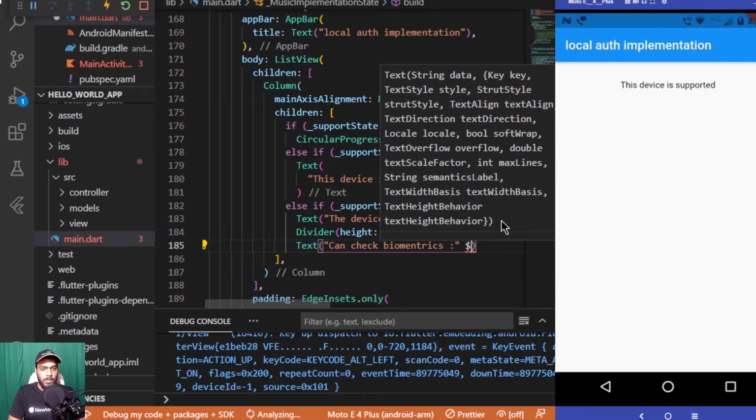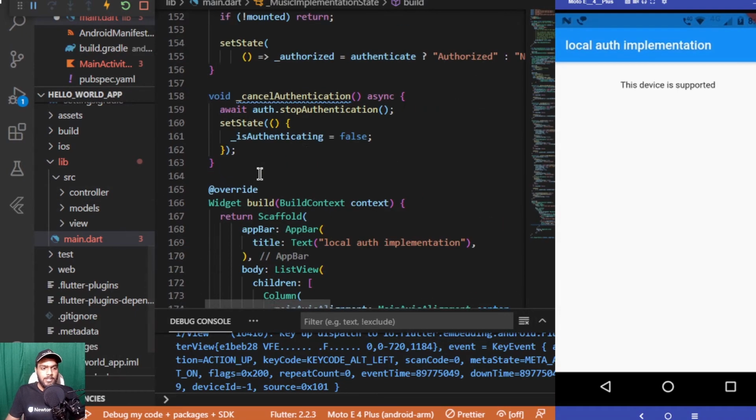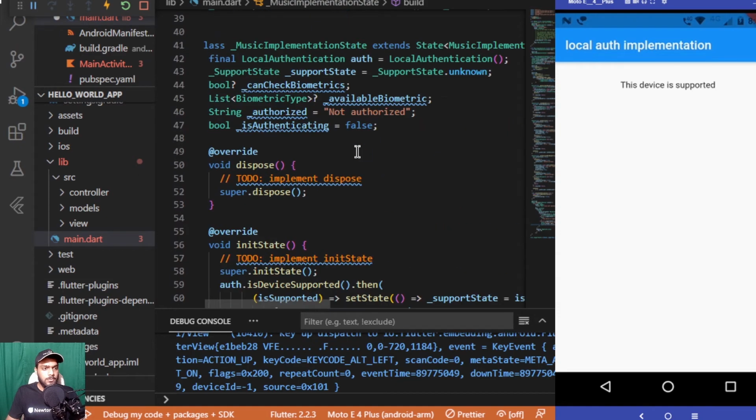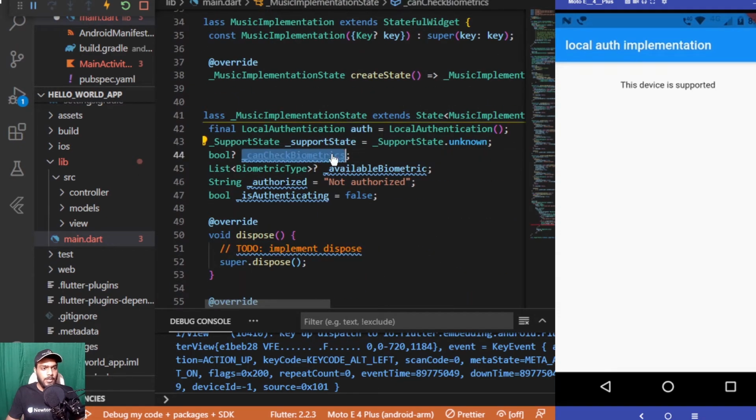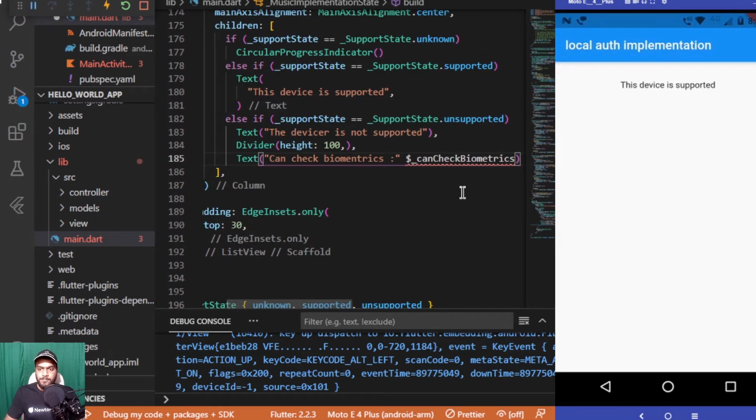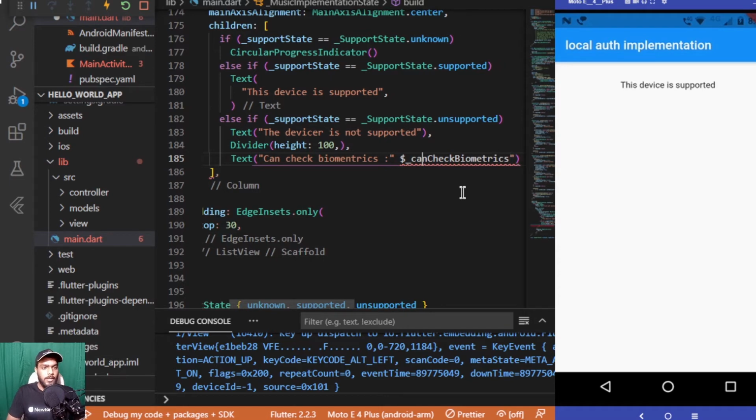So it is not able to identify this. Let me check what name we have given it. Here it is, copying it and pasting it over here. So this needs to go away. Now it will be displaying fine.